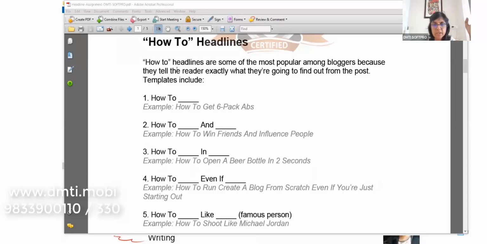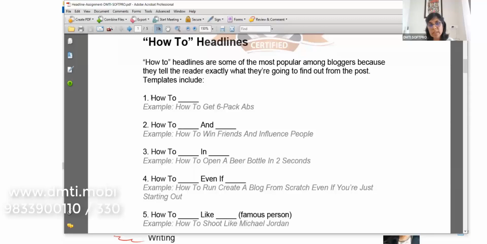Yes, the screen is shared. Here is what I expect from you. How-to headlines are some of the most popular among bloggers and websites, because they tell the reader exactly what they're going to find out from the post below. I'll explain this before you start. Your timer is still not started. It's a 4-minute timer. I've already given you examples over here, as you can see.